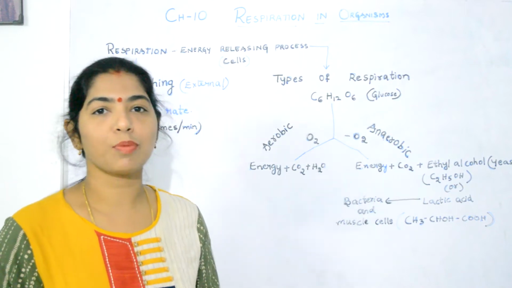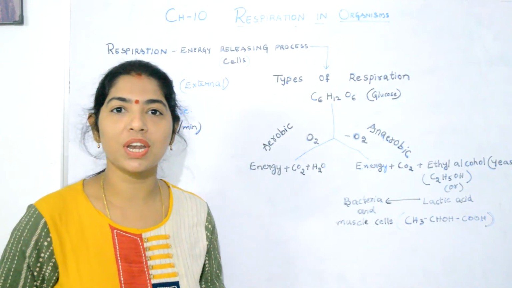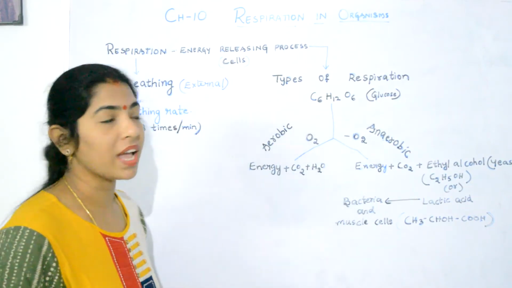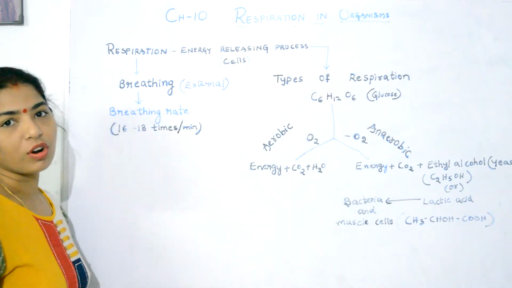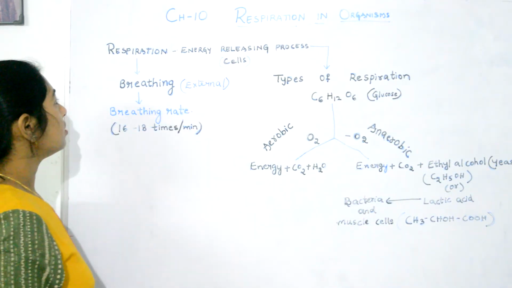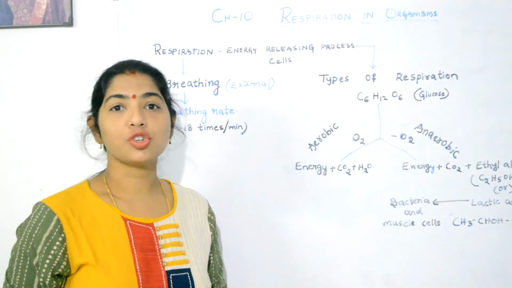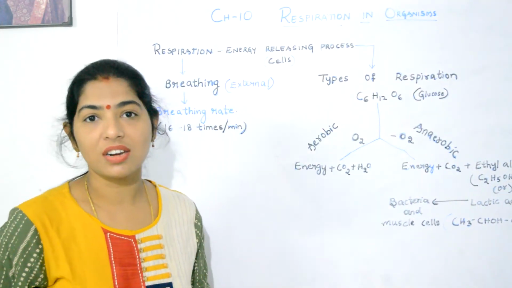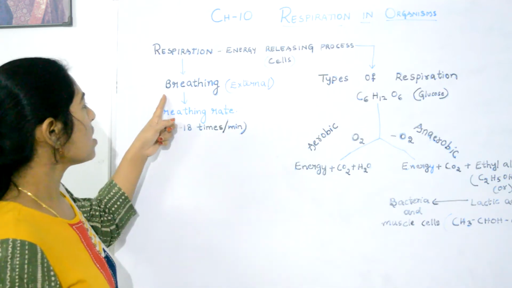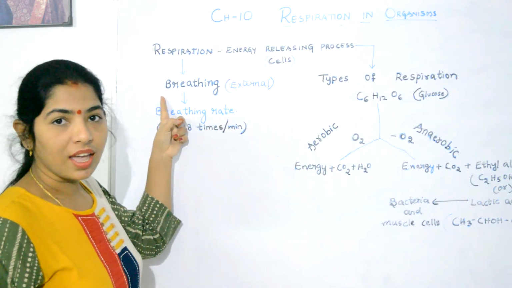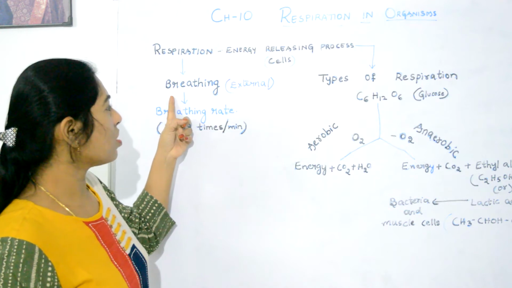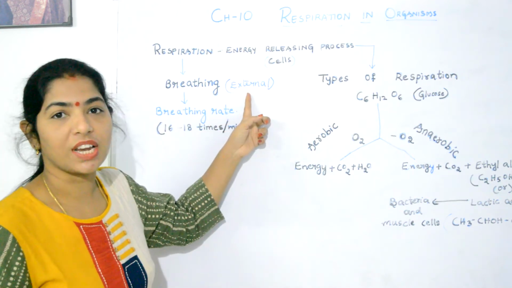So, where is this process taking place? Where is respiration taking place? It takes place in the cells of our body. Okay? So, respiration occurs in two processes. There are two processes involved in respiration. One is breathing. Okay? Breathing is also called external respiration.